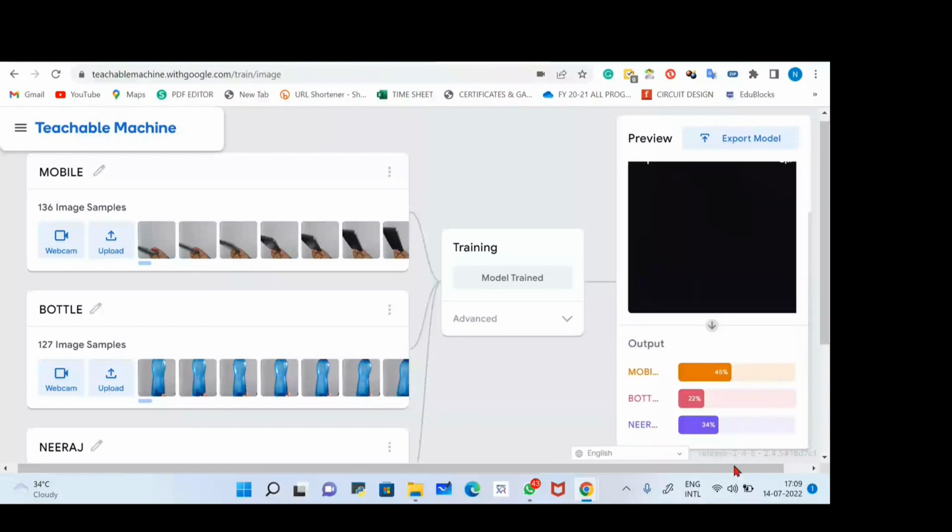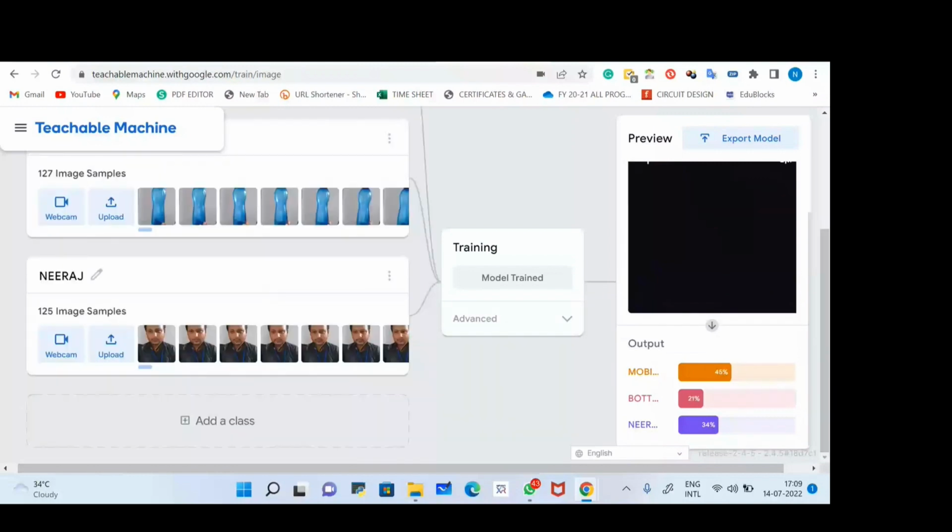So that's why it's showing like this, because our mobile is black in color. So it's identifying the black area as a mobile phone. I think initially I already told you that AI basically works on image processing. So black means it's detecting as a mobile. So what we will do here, we'll create another class.